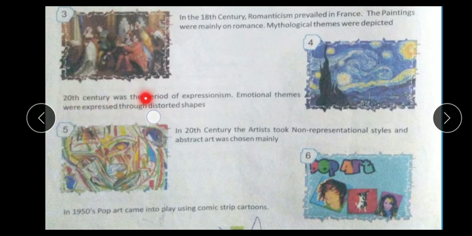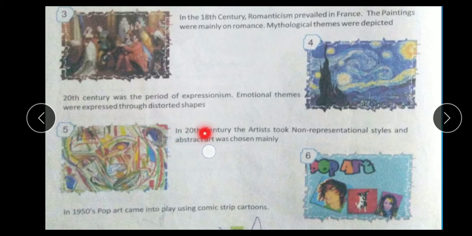Fourth, the 20th century was the period of expressionism. Emotional themes were expressed through disordered shapes. Paintings show emotional themes through disorder or shape.